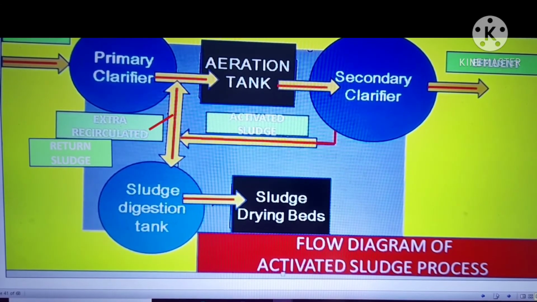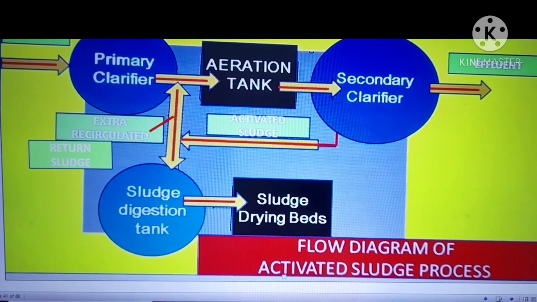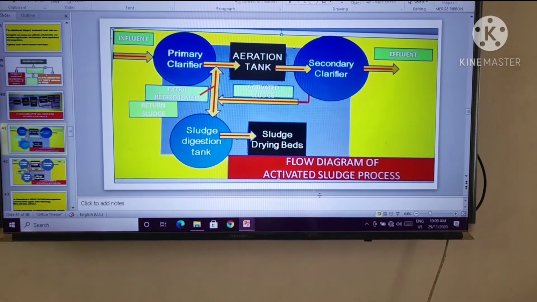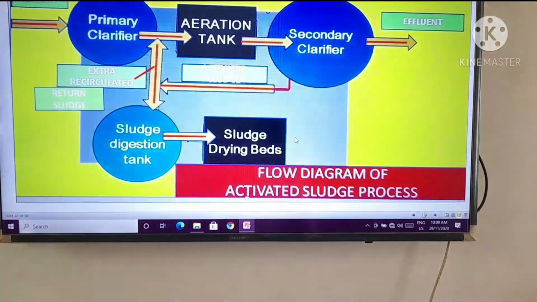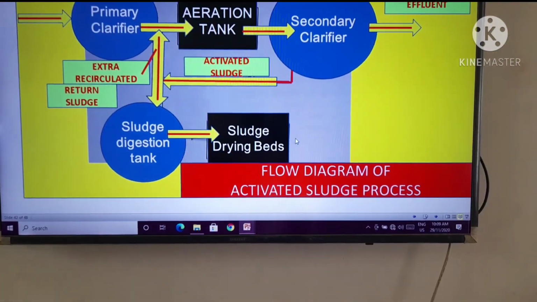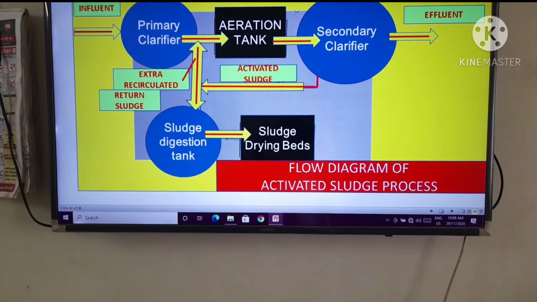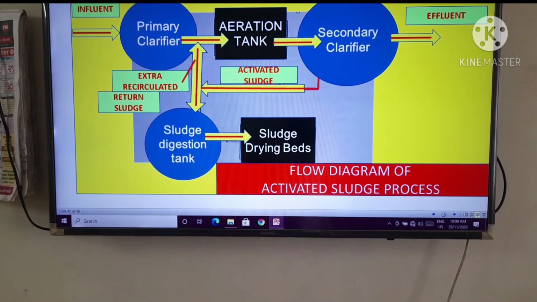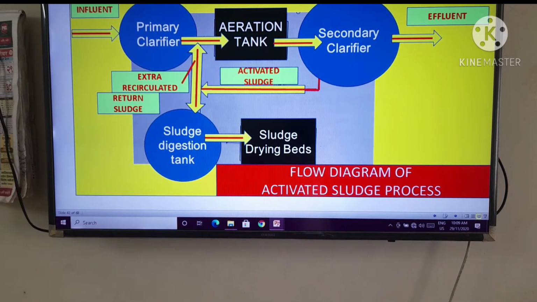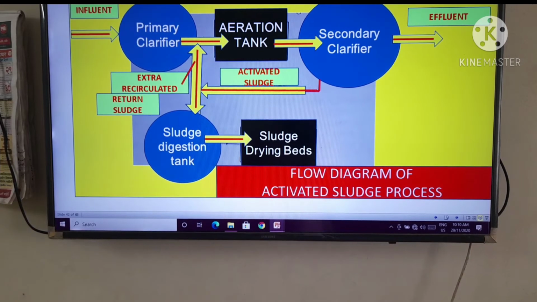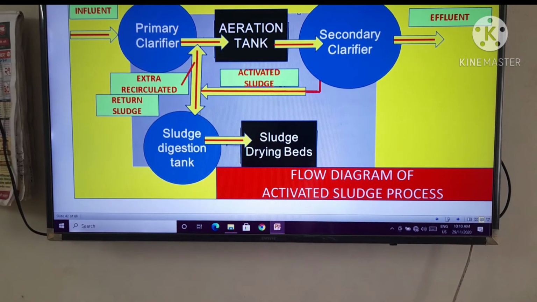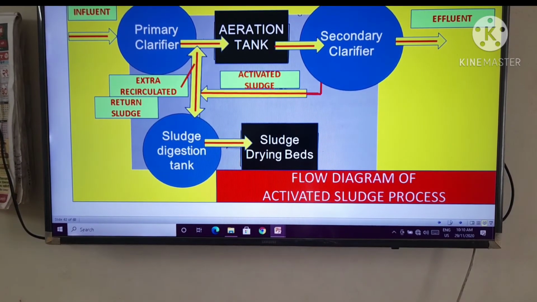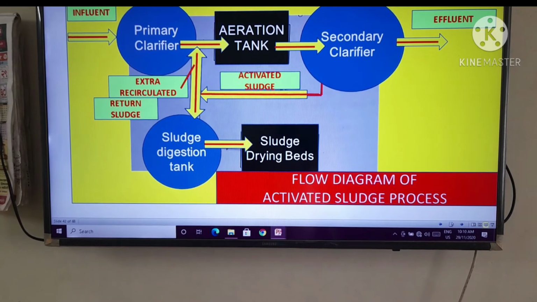After the aeration tank, the sewage is moved to the secondary clarifier. But if required, it is moved to the activated sludge again and moved back to the aeration tank. That is called recirculated or return sludge, right?